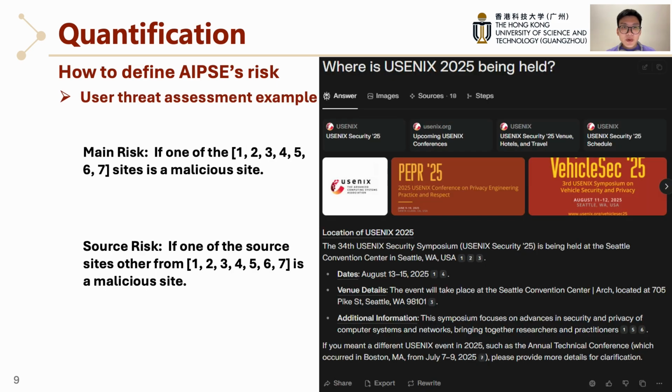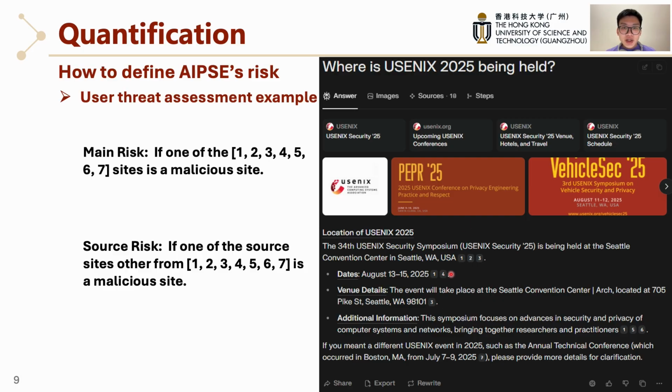Consider the following example. For this query, the system returns an answer with inline citations 1 to 7 and a separate list of sources. So, if any URL referenced by the inline citation is malicious, we classify it as main risk. Because the harmful link is embedded in the primary answer, the user is one click away from danger.